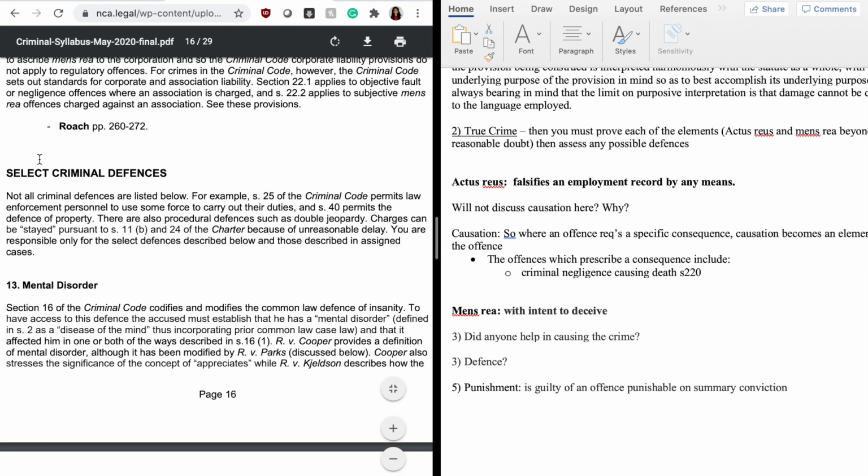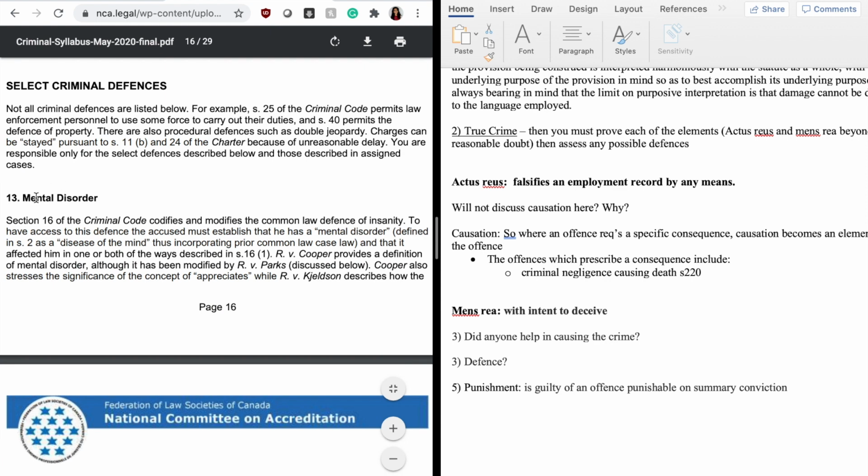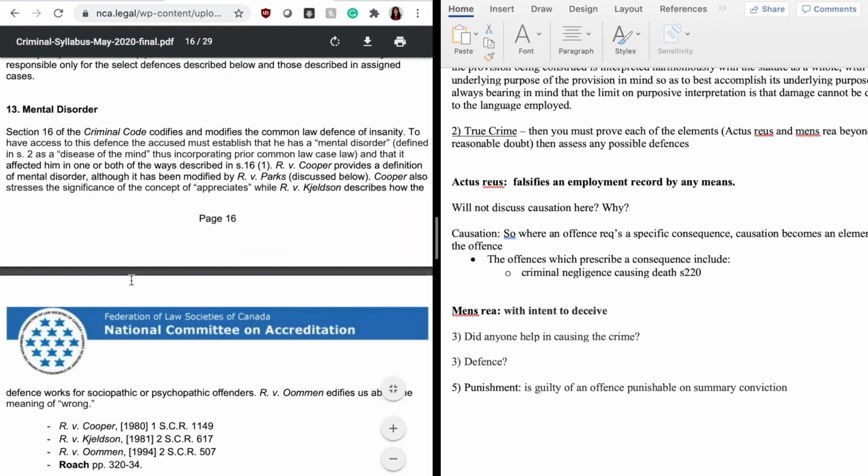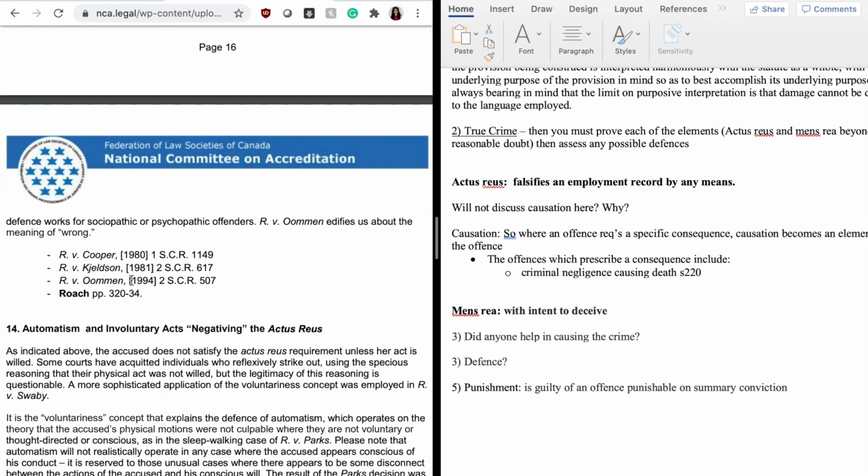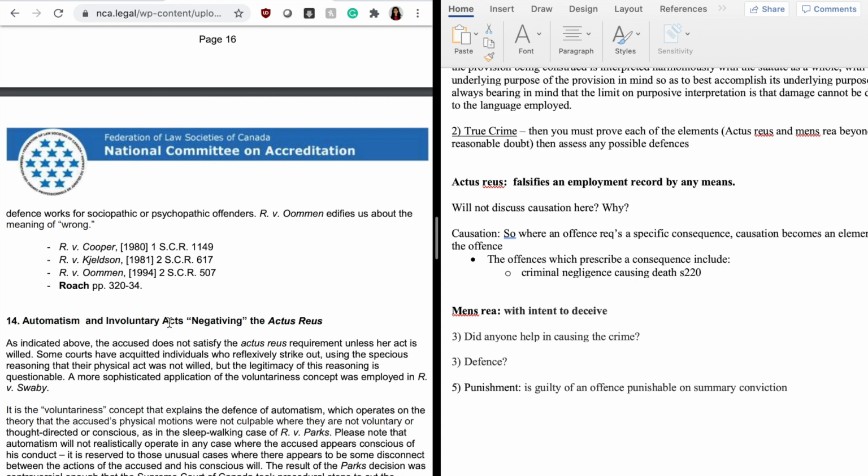So again, these are different types of defenses that you could discuss. Again, it will depend on the facts that you get. Like for instance, when you talk about involuntary acts, this type of defense is used to negate the actus reus because whatever the act was, that was involuntary. So again, you want to know what the defense is doing.